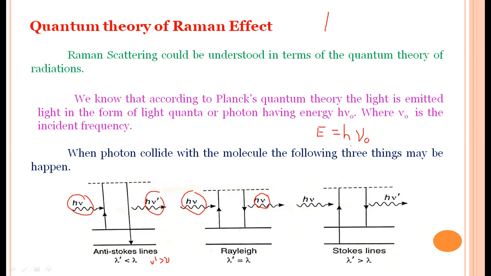When you observe the right side, h nu is the incident photon and h nu dash is the scattered photon. So in this case, lambda dash is greater than lambda, which is nothing but nu dash is less than nu. That is, the incident photon frequency is more than the scattered photon frequency. This is called Stokes lines. So these three will be happening in the case of Raman scattering.